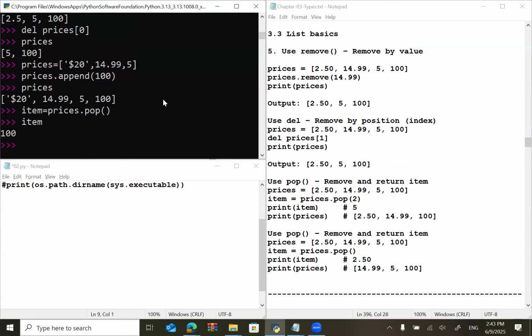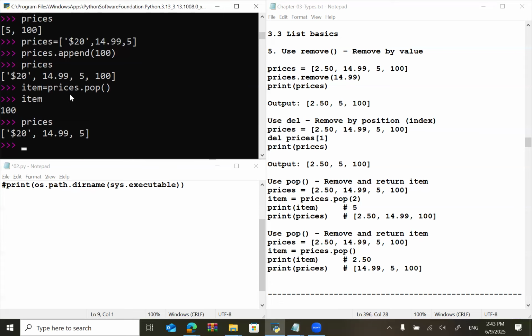Oh, you see that? I was expecting that it would pick the top value, the first value. No, the computer went for the 100. And now if I look at the prices, 100 is gone. So here it will remove, but if I want to save this value, I can put it into a variable. The value is saved in item, but it is removed from the list. Which value will be removed with the help of pop? We don't know. It's random, it's system dependent. So we are not sure that 14.99 will go or 5 will go or something.